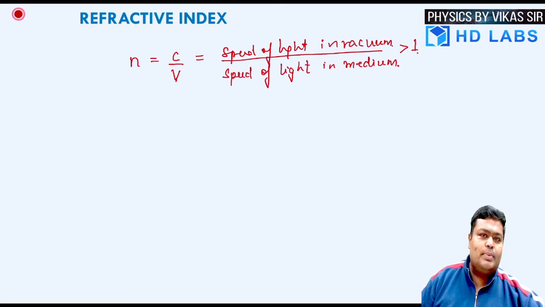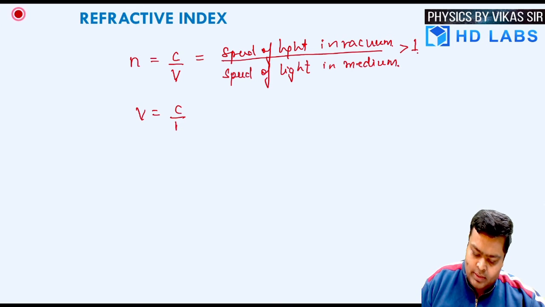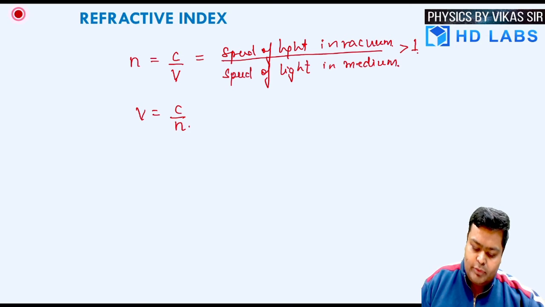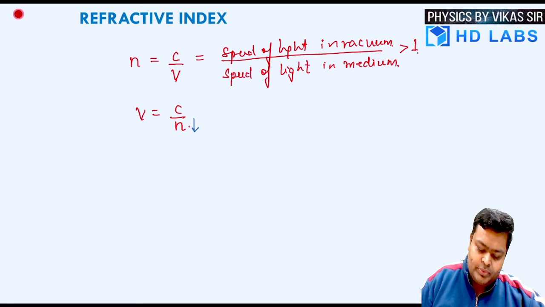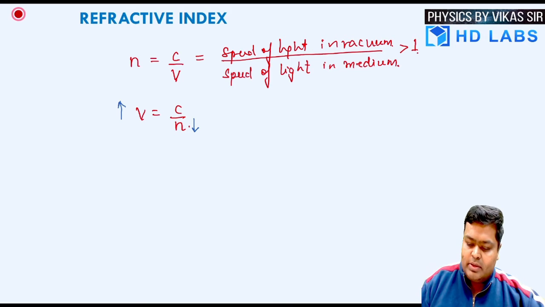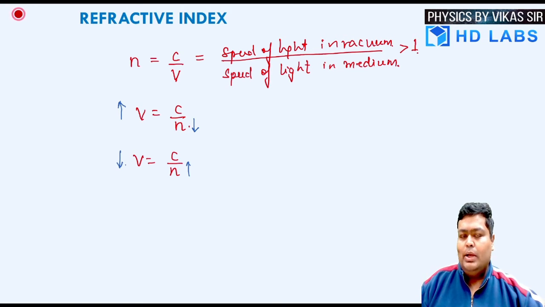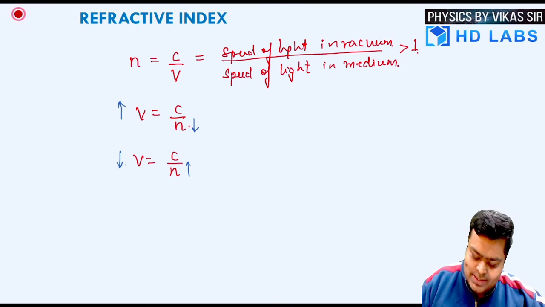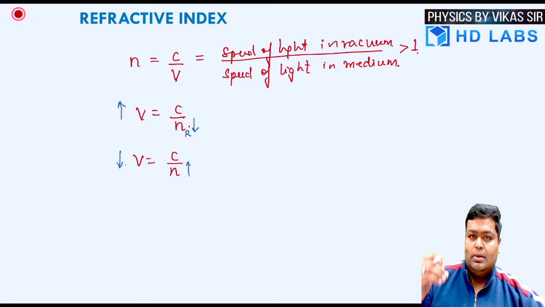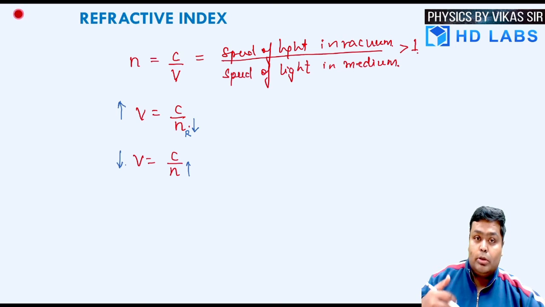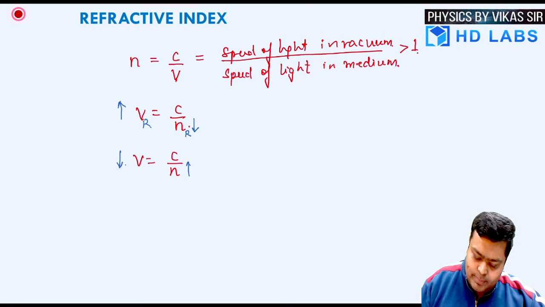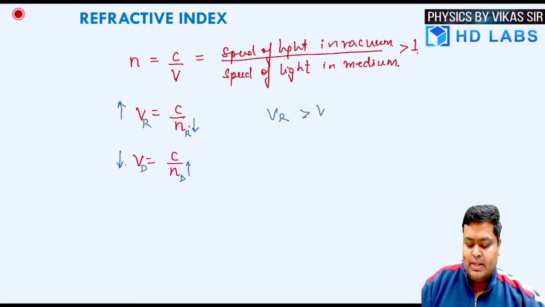Now we can also write it in reverse, that V is equal to C by N. That automatically explains that if the value of N is lower, then V is going to be higher. And on the reverse note, if the value of N is higher, then the speed is going to be lower. So I'm going to demarcate between the media. This is a rarer medium, which means that the refractive index is lower, so the speed is going to be higher. In comparison, if the medium is denser, the speed is going to be lower. So the speed in the rarer medium is more than the speed in the denser medium.